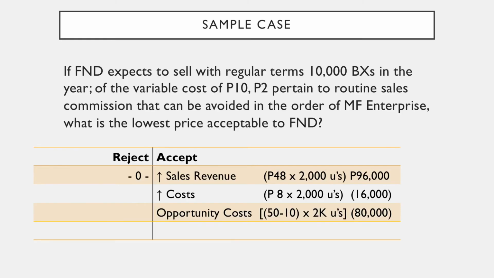Opportunity cost is the contribution margin of the foregone regular sales. 50 minus 10 times 2,000 units, 80,000 pesos. The net effect on profit is 0. Again, it means that a price lower than 48 would mean that we are going to experience losses. F&D will experience an incremental loss.